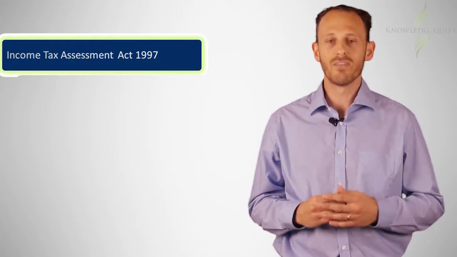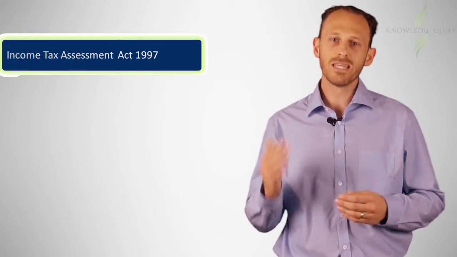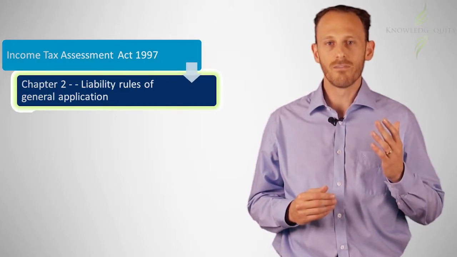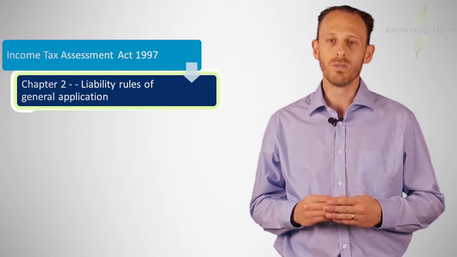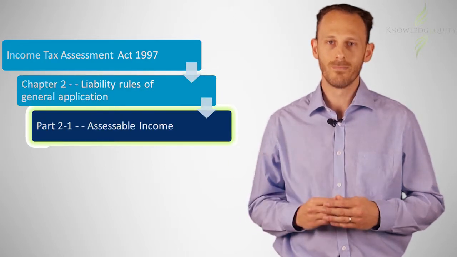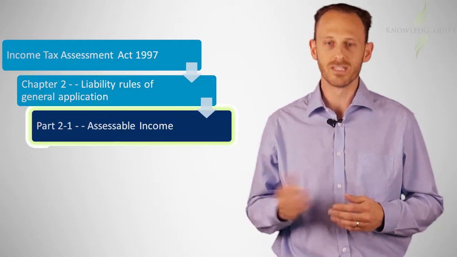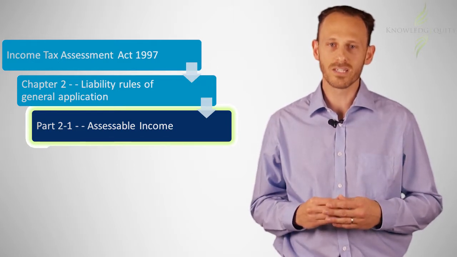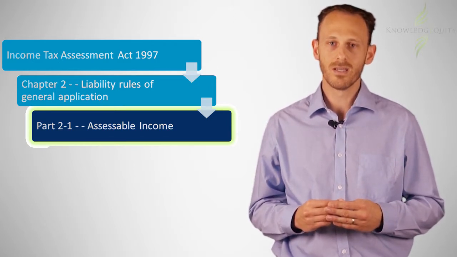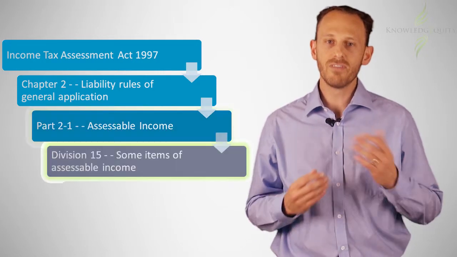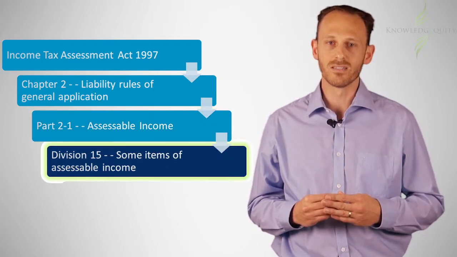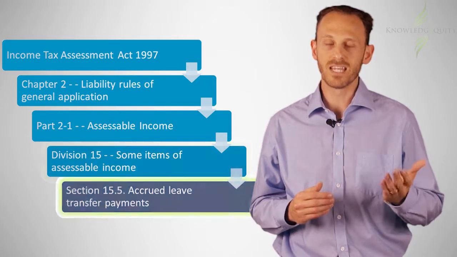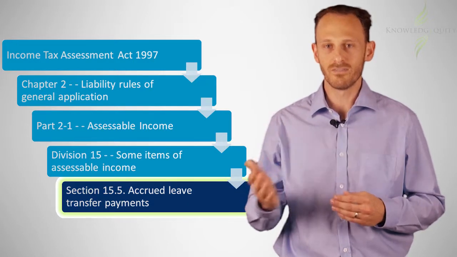Each chapter will have several parts, and these will be numbered starting with the chapter number. For instance, the first part of Chapter 2 will be Part 2-1. Parts will have divisions. A particular division's number will correspond to the sections in that division. For instance, Division 15 will have all sections starting with Section 15 in it, such as Section 15-5 and Section 15-20.